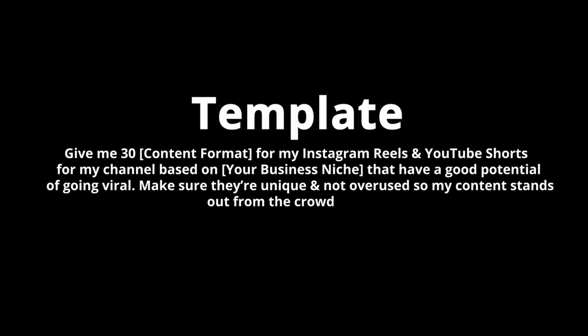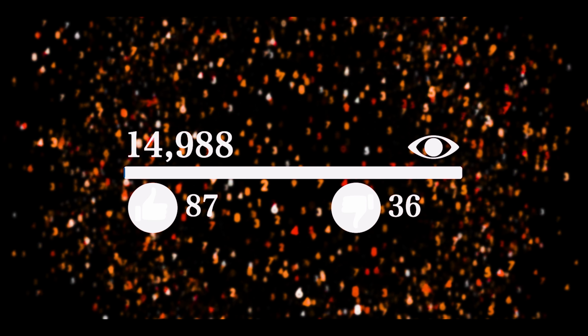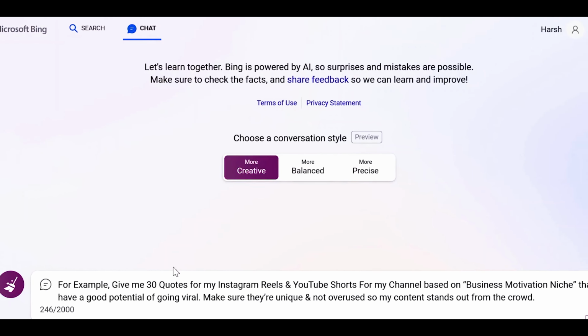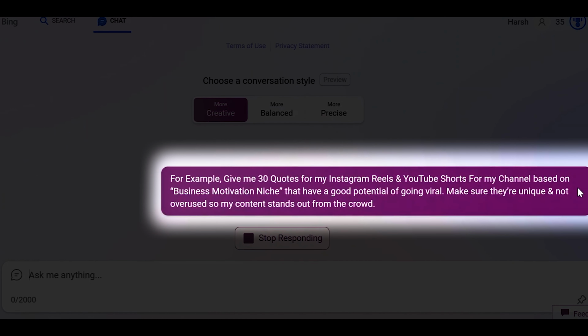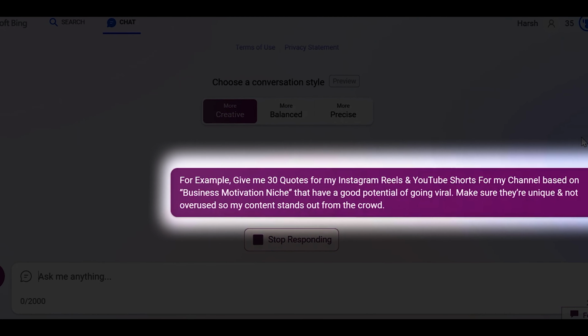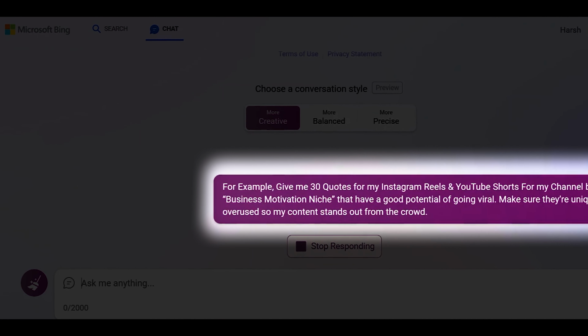You can use this template to generate an entire month of content ideas that have a high chance of going viral. For example, give me 30 quotes for my Instagram Reels and YouTube Shorts for my channel based on business motivation niche that have a good potential of going viral. Make sure they're unique and not overused so my content stands out from the crowd.